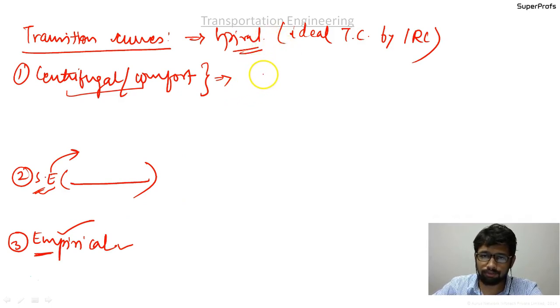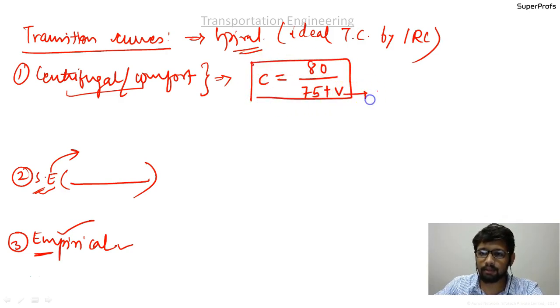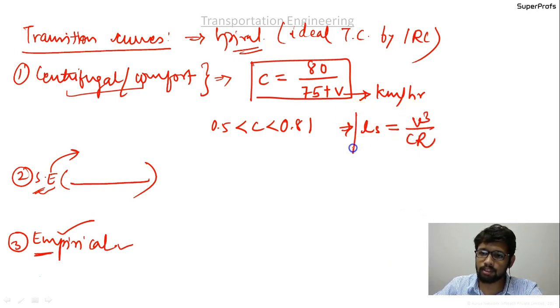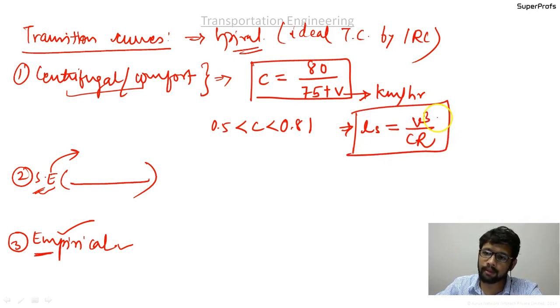So that the rate of change of centrifugal acceleration or the radial acceleration C is given by 80 upon 75 plus V. Okay, 80 upon 75 plus V, where V is the capital V, it is in kilometers per hour. Okay, kilometers per hour, and the value of C should be between 0.5 to 0.8. Okay, and according to this, the length of transition curve is given as V cube upon CR. V cube upon CR, where here it is a small v. Okay, and so you get one length.